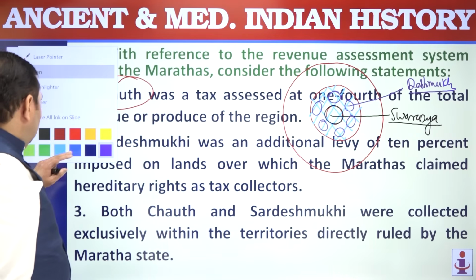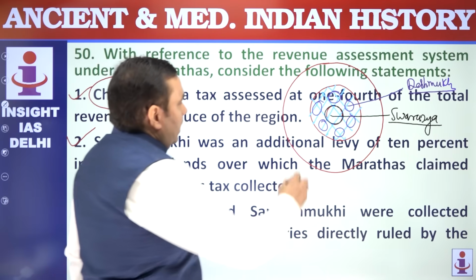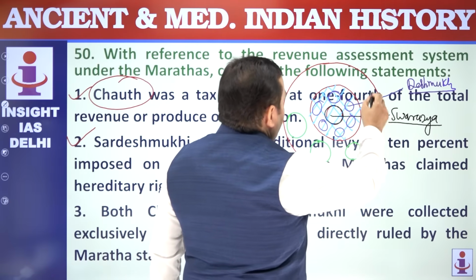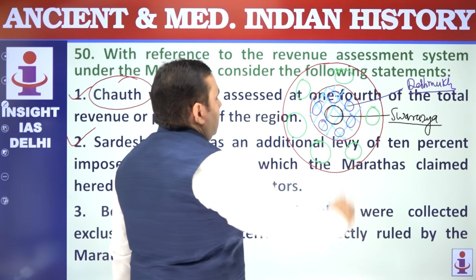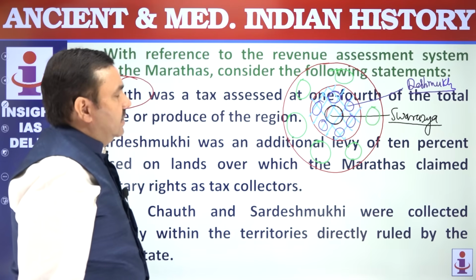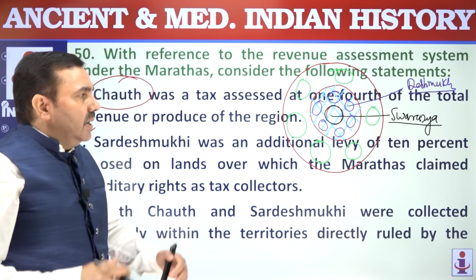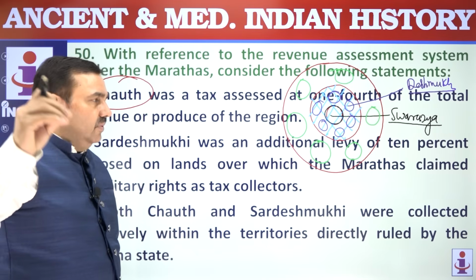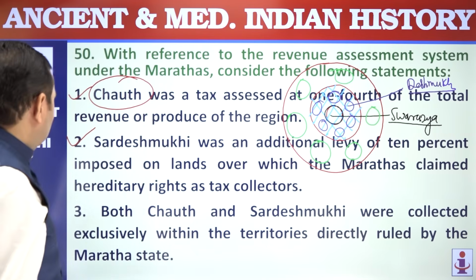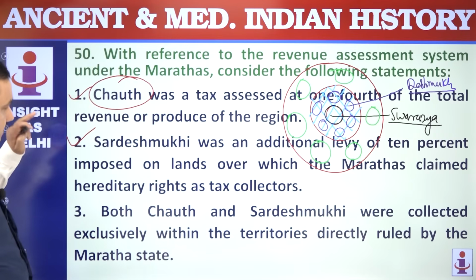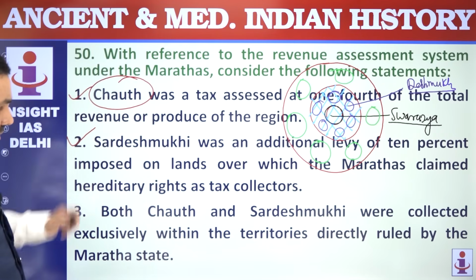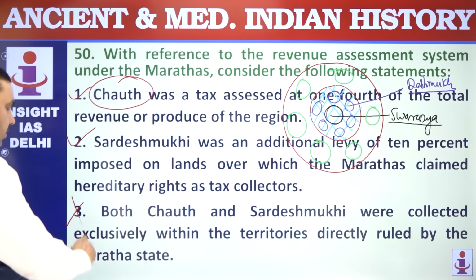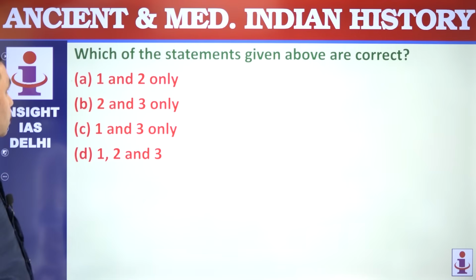In the third circle, there were neighboring states like Gujarat, like Bengal, like the Nizam, like Central Indian states. Marathas used to collect chauth from them. Marathas used to demand 1/4 of their revenue as chauth. So this way you have to understand. Third, both Chauth and Sardeshmukhi were collected exclusively within territories. So you can understand now this is wrong. 1 and 2.